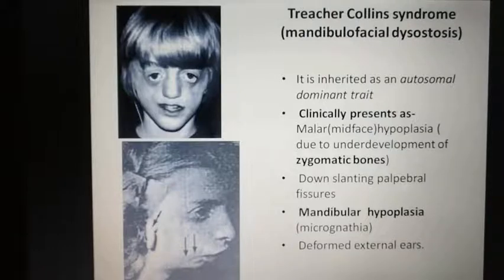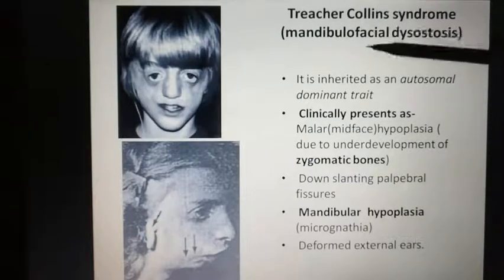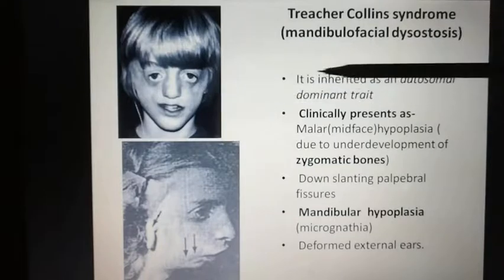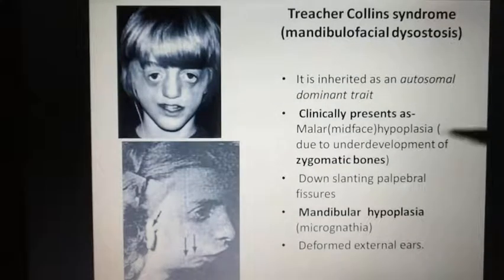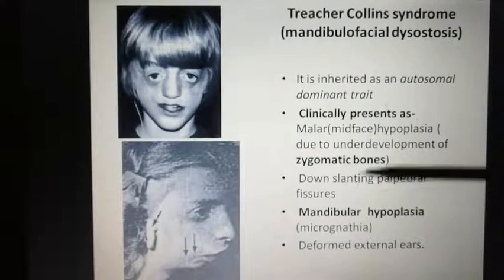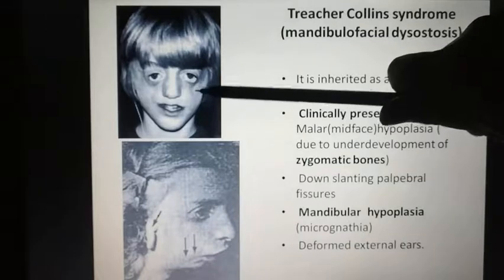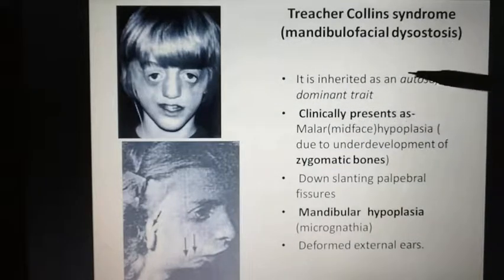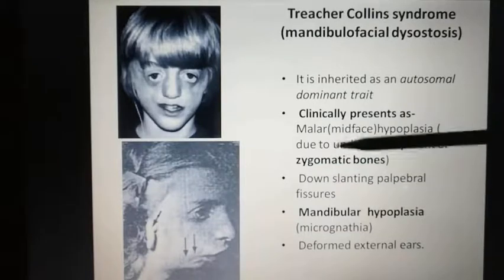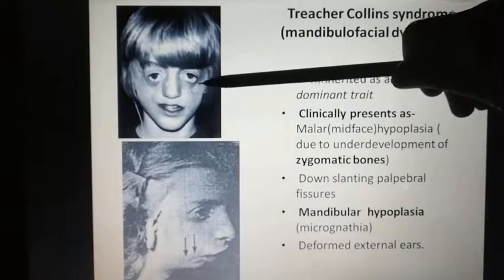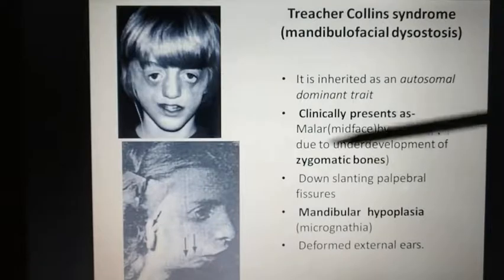As the name suggests, here there will be mandibular hypoplasia and facial hypoplasia. The facial bones involved are mainly the zygomatic bone, so mandibular and zygomatic bones both will be hypoplastic. So the malar eminence will not be prominent. Here you can see there will be malar hypoplasia because of underdevelopment of the zygomatic bone, and because the malar eminence is not present, down slanting eyes will be there.